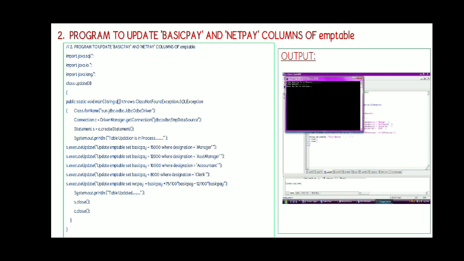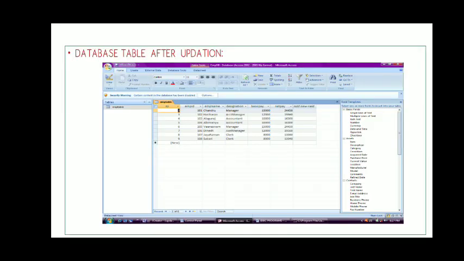After that you may get an information message, table updated. After this we have closed the statement object as well as the database connection. The second screen will show the output. So this slide shows the records which are updated in the Access environment.